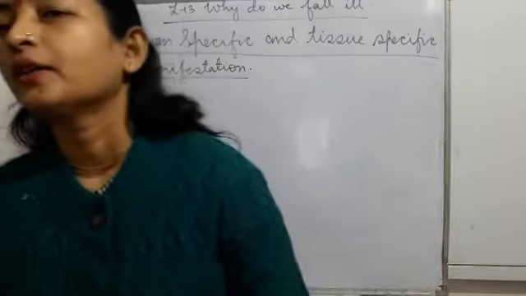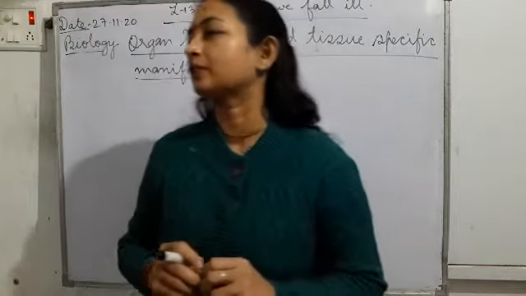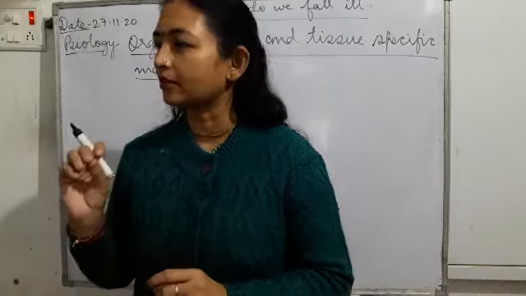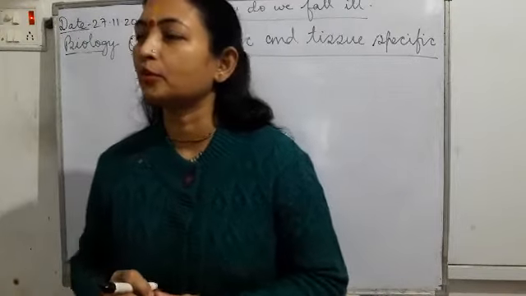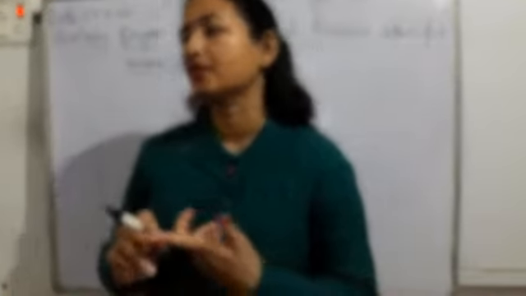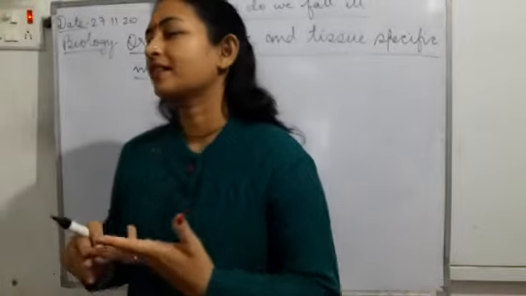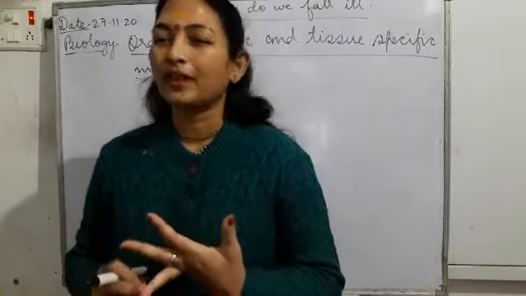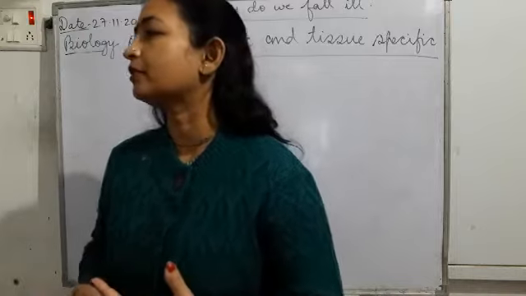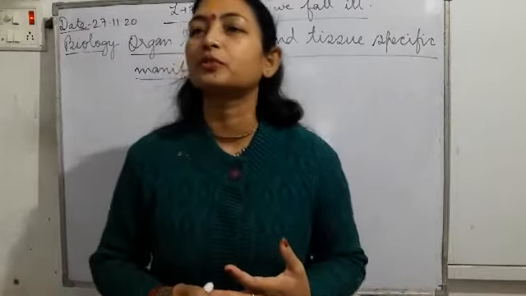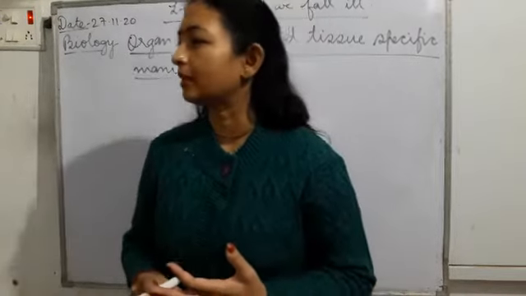What is the size of the pathogen? Pathogens are very small. Most of them are unicellular, as we have discussed, like protozoa, bacteria, and virus. Whereas fungi, which cause disease, are multicellular, and the worms, which cause diseases, are also multicellular.